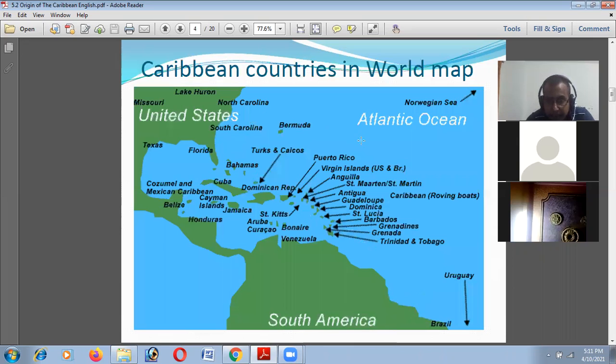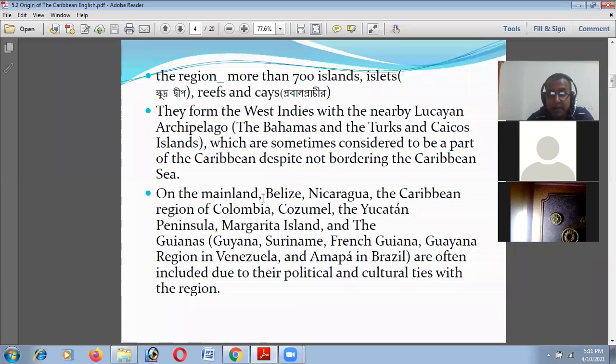The countries are small in size, but their number is nearly 700 islands. They form the West Indies with the nearby Lucayan Archipelago, the Bahamas, and the Turks and Caicos Islands, which are sometimes considered part of the Caribbean despite not bordering the Caribbean Sea. So other parts are also included in the Caribbean islands.